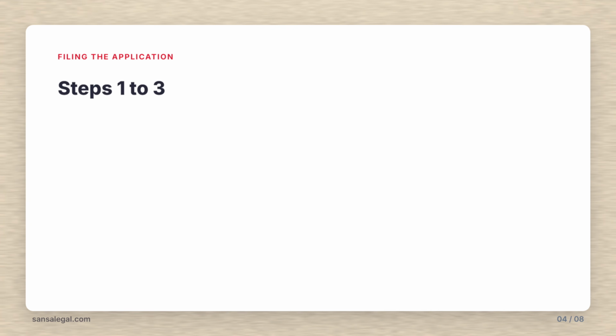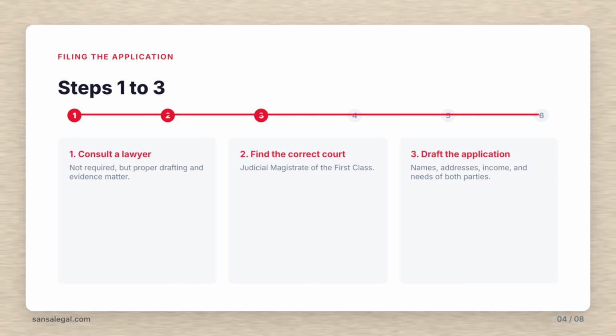Step 1. Consult a lawyer. You can technically file without one, but proper drafting and well-presented evidence matter. Step 2. Find the correct court, a judicial magistrate of the first class in the area where you reside, where the respondent resides, or where the respondent last resided with you.